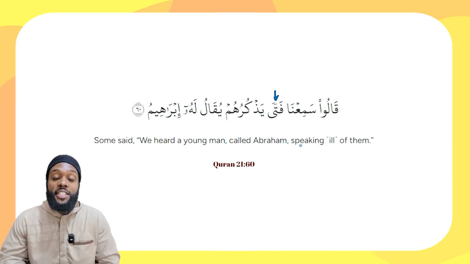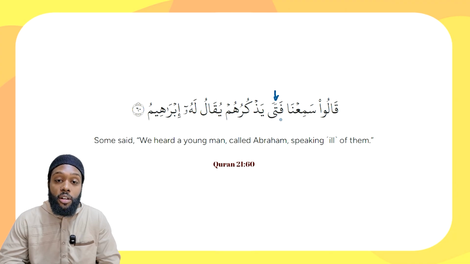It still follows the same rules of a typical ism that's nakira, except in i'rab. The same rule applies here when it's nakira: the sign of its state is implicit on the alif. The tanween here is just something that is done phonetically and to let us know that it's nakira. Always keep this in mind, and this is very, very important to know.